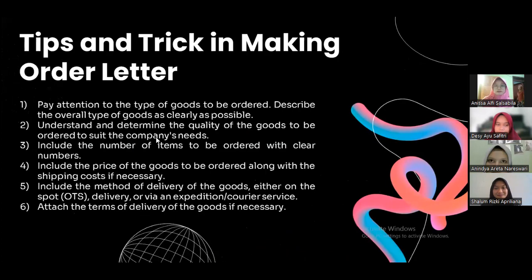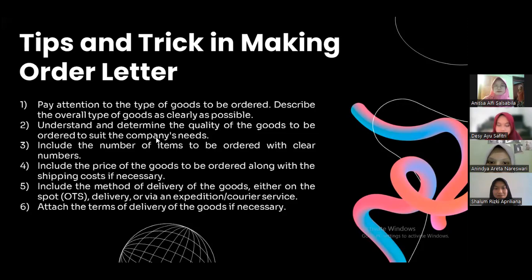Okay, thank you. I will share tips and tricks in making order letters. The first, pay attention to the types of the goods to be ordered. Describe the overall theme of goods as clearly as possible. Second, understand and determine the quality of the goods to be ordered to suit the company needs. The third, include the numbers or items to be ordered with clear numbers.